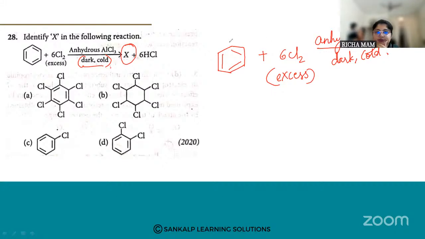We get 6 chlorines. You have the axial hydrogens, and all these axial hydrogens are replaced by chlorine.